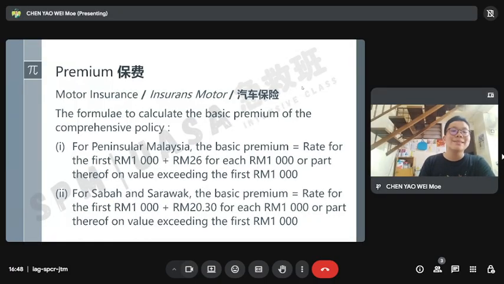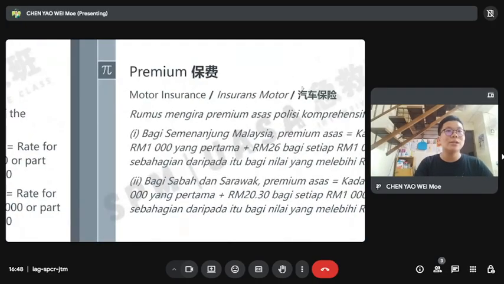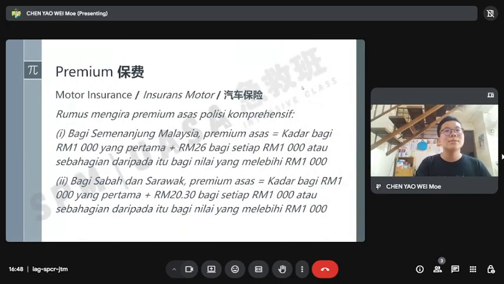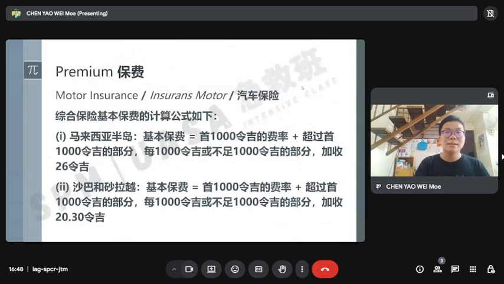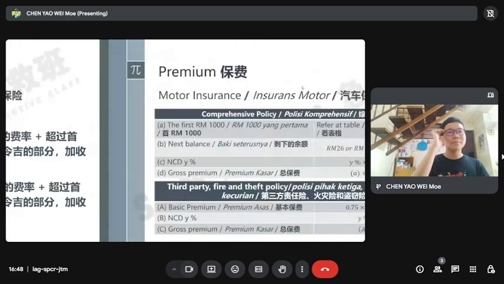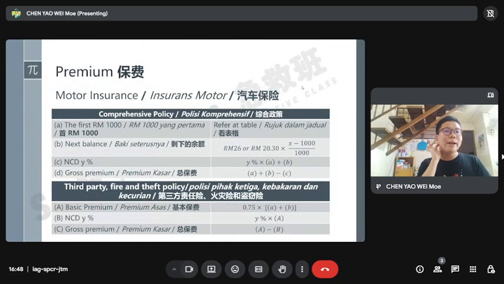We need to times with 20 ringgit 30 cents. 2030, it's very easy to remember. So this is for the Bahasa Melayu version, and this one is for the Chinese version. And I already concluded all the things here that we know.